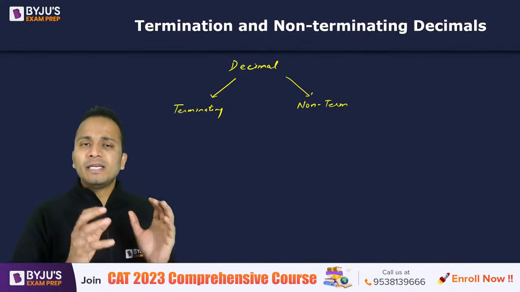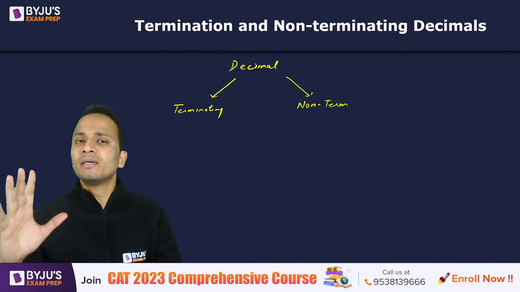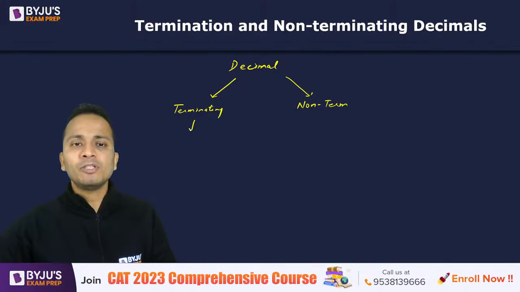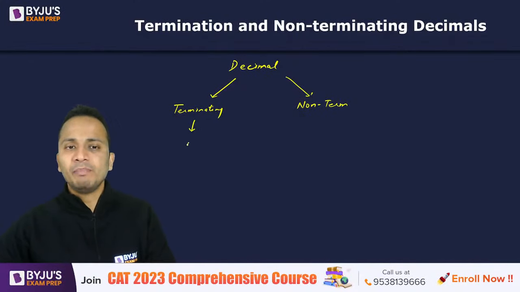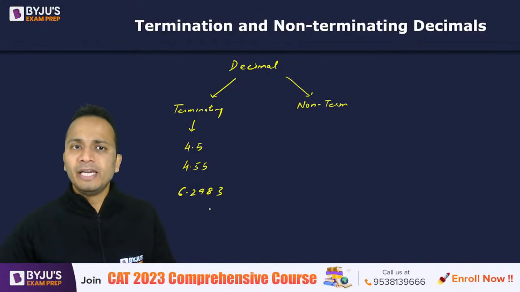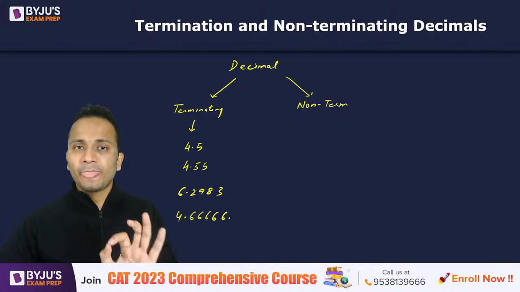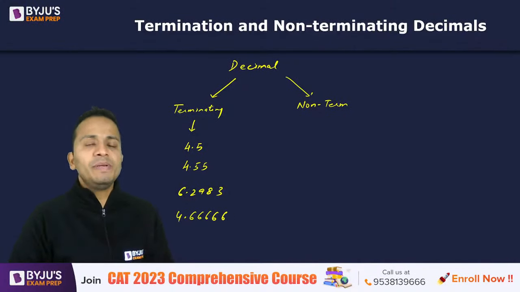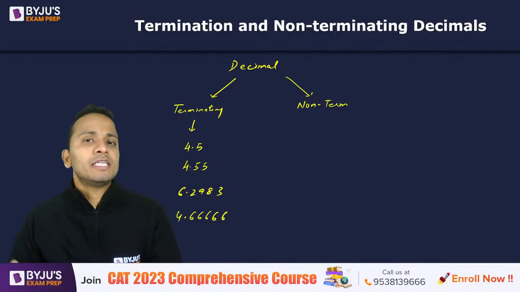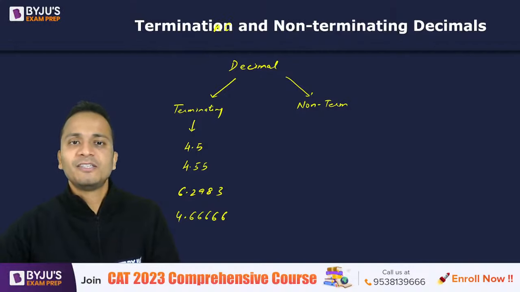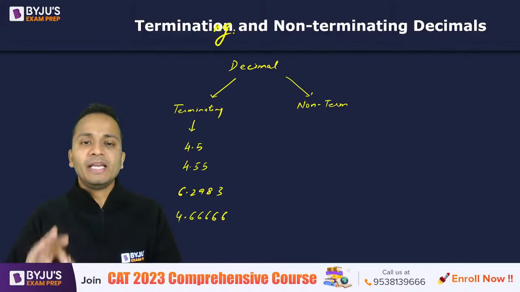That means somewhere after the decimal, the number ends. If I take some examples of terminating decimals, the examples can be 4.5, which I have taken earlier, 4.55, 6.2983 is a terminating decimal because it terminated after the decimal. 4.66666, that's it, terminated. So any number that terminates somewhere after the decimal place is called a terminating decimal.